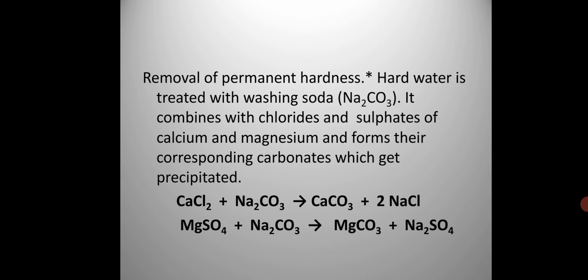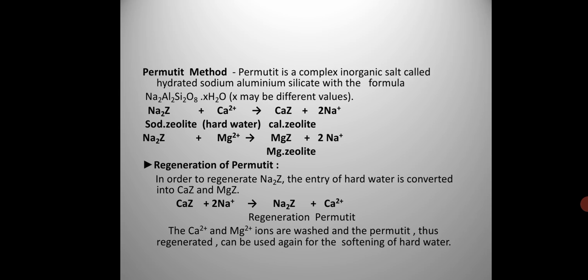Or we can go for the permutite process, or ion exchange method. Permutite is a complex inorganic salt called hydrated sodium aluminium silicate with the formula Na2Al2Si2O8.xH2O. You can see it on the screen. The x may vary. In short, we write it as Na2Z, where Z stands for zeolite, so it is sodium zeolite. The name of the process is permutite, but the substance which you are using is zeolite.